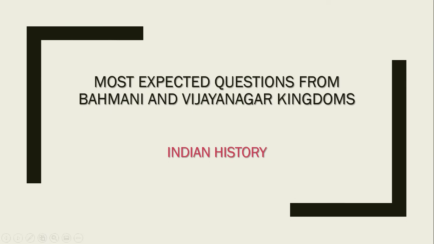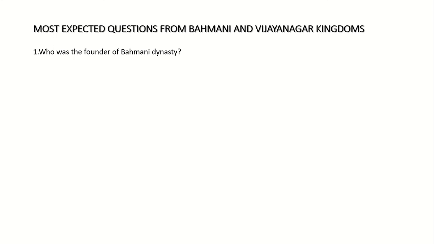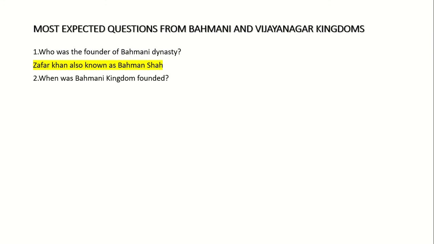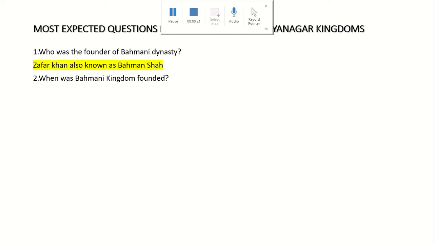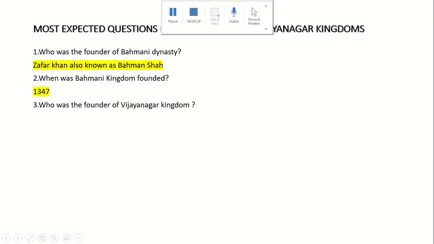Today we are going to see the most expected questions from the topic Bahmani and Vijayanagar kingdoms. First question: who was the founder of Bahmani dynasty? Zafar Khan, also known as Bahman Shah. Second question: when was Bahmani kingdom founded? 1347. Third: who was the founder of Vijayanagar kingdom?